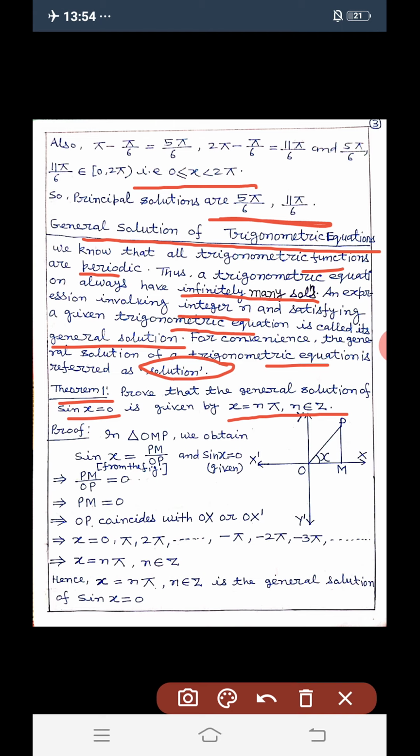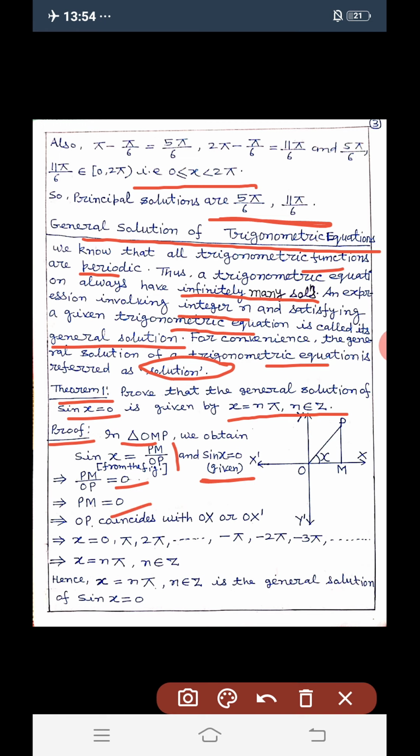Proof: in triangle OMP, from the figure we obtain sin x is equal to PM by OP, that is perpendicular by hypotenuse, and sin x is equal to 0, it is given already, implies that PM by OP equals 0, and this implies that PM is equal to 0.